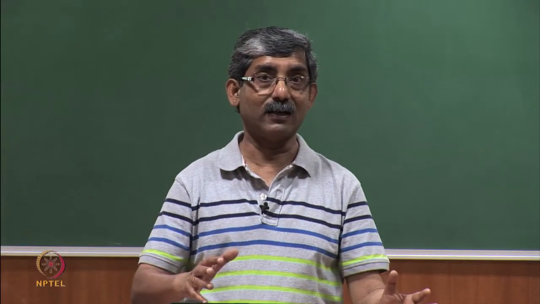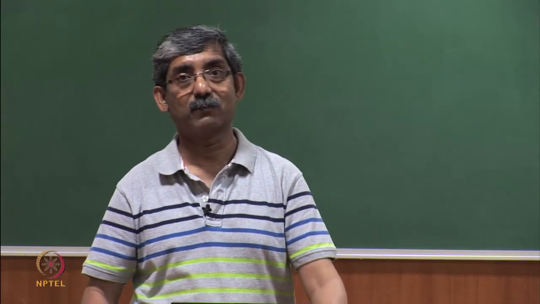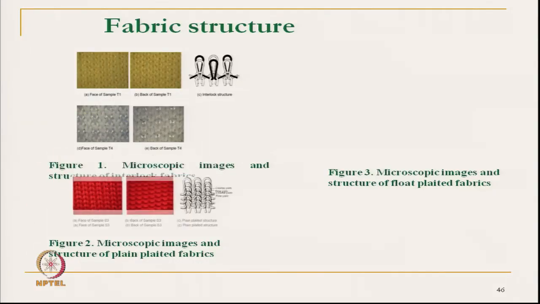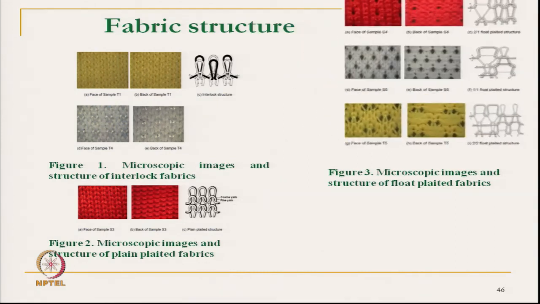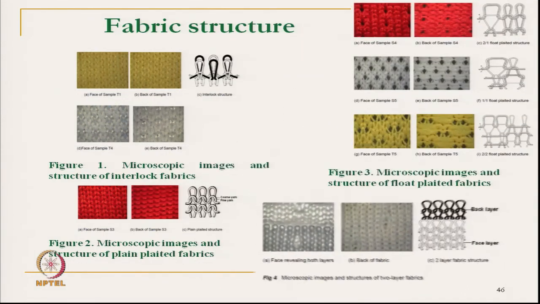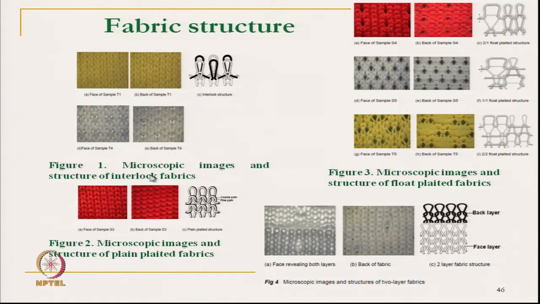So, with this idea the fabrics have been made, and if we see the fabric structure, these are the different fabric structures. This is an interlock structure, a microscopic picture of interlock structure. This is the plain plated structure with two different types of yarns used. This is the float plated structure, and these are the fabrics with the two layer structure. This is the inner layer and outer layer structure.